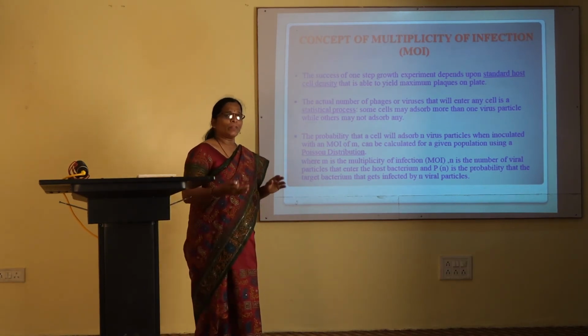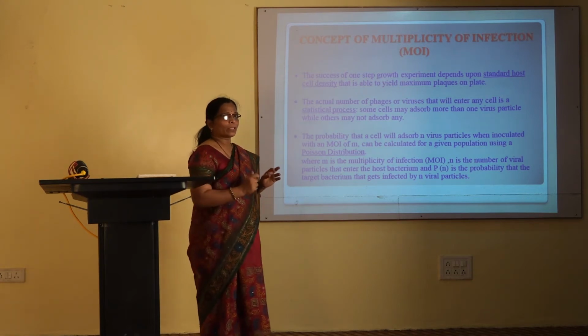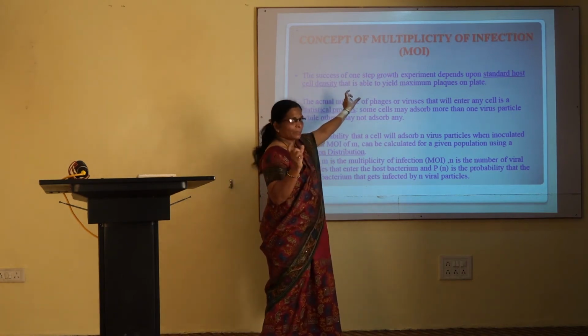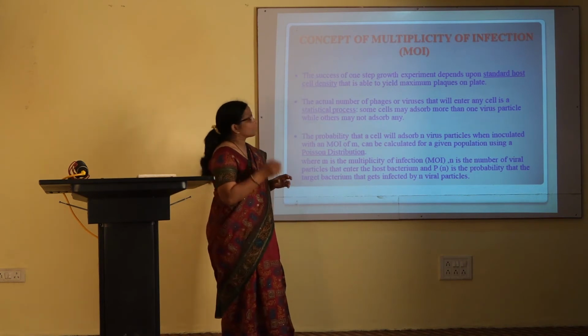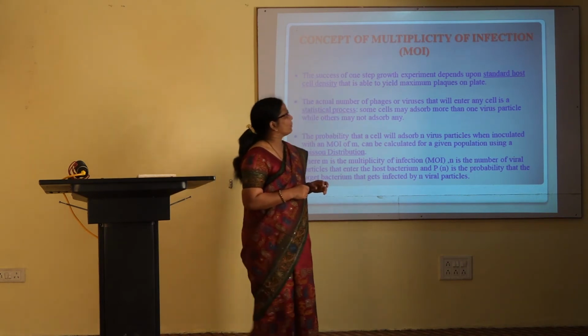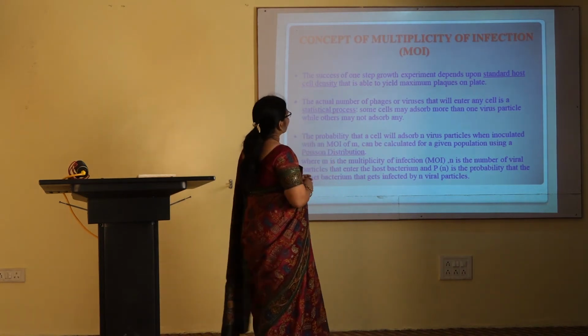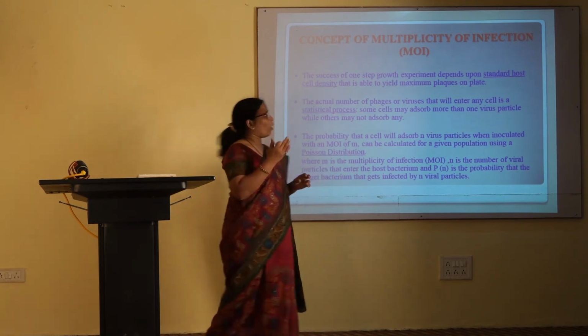Whenever you wish to study phage growth characteristics, they can be studied very well by an experiment known as the one-step growth curve experiment. The success of that experiment depends upon the standard host bacterial cell density that is able to yield maximum plaques on the plate.